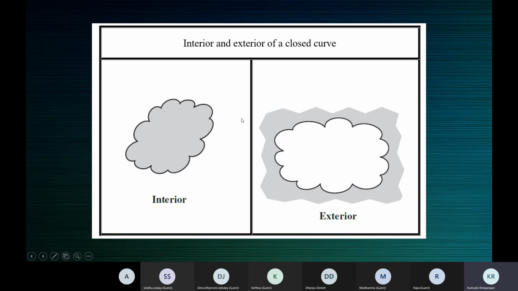Now, say this is the piece of paper on which you've drawn. The region lying outside the closed curve is called the exterior of the closed curve. Now see, some region outside it is shaded. This region outside the closed curve is called the exterior of the closed curve.